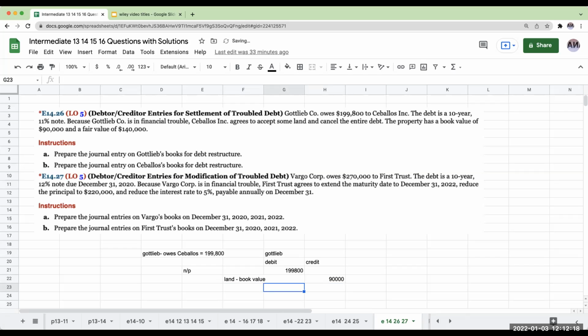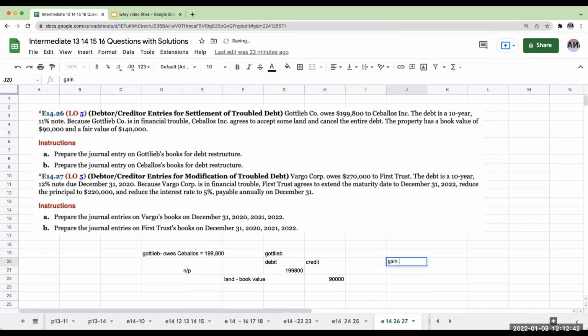Now, the remaining balance is not a full gain on extinguishment of indebtedness or a debt restructuring. Remember, whenever we take property off the books, we take it off at its book value.